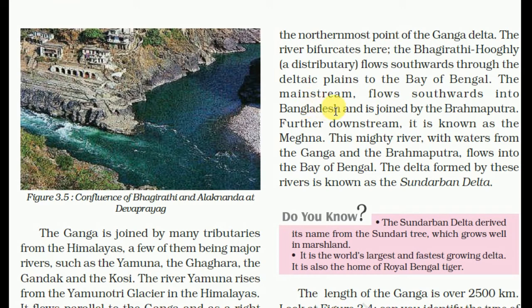The main stream flows southward into Bangladesh and is joined by the Brahmaputra. Further downstream, it is known as the Meghna. This mighty river, with water from the Ganga and Brahmaputra, flows into the Bay of Bengal. So this Meghna river is made up of two rivers, the Ganga and Brahmaputra. The delta formed by these rivers is known as the Sundarban Delta.